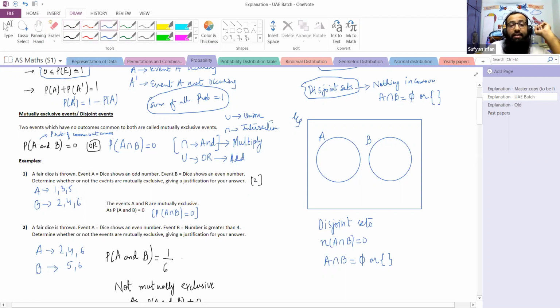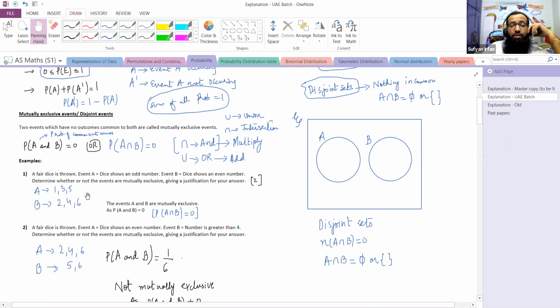Event A. Dice shows an odd number. So how many outcomes does event A take? Odd outcomes would mean 1, 3, and 5. Event B. Dice shows an even number. Even number would mean 2, 4, or 6. So the outcomes in event A are 1, 3, 5. The outcomes in event B are 2, 4, 6.